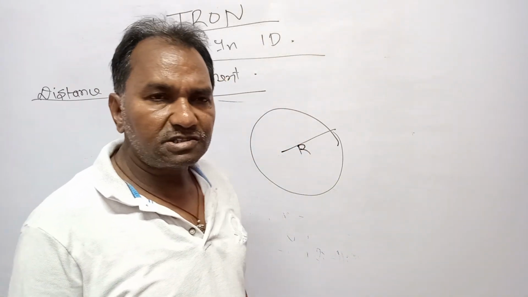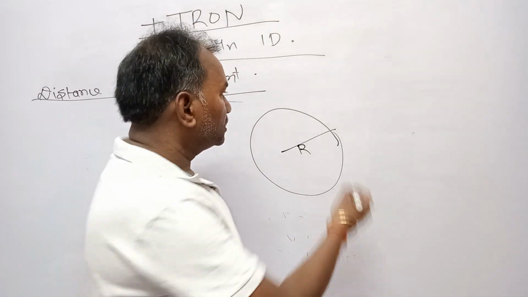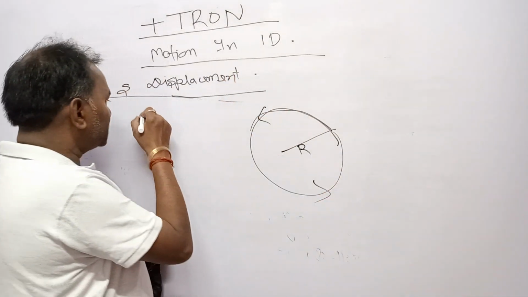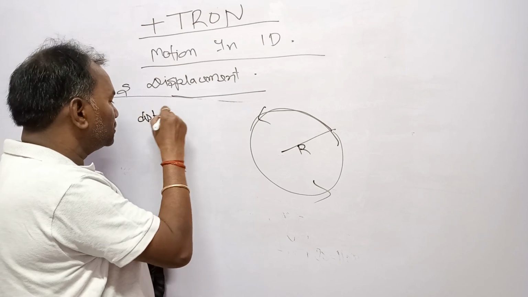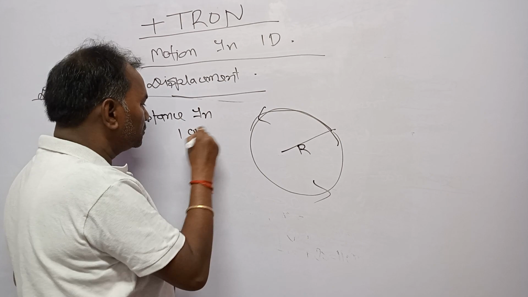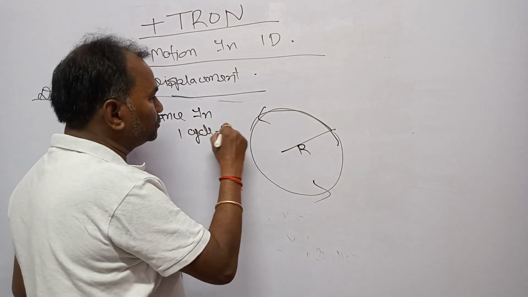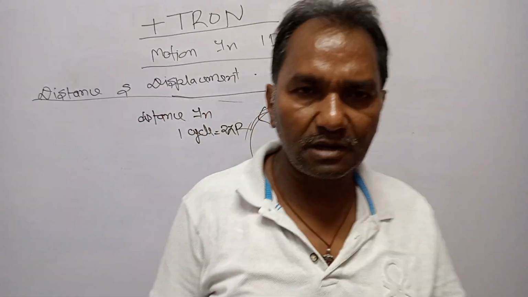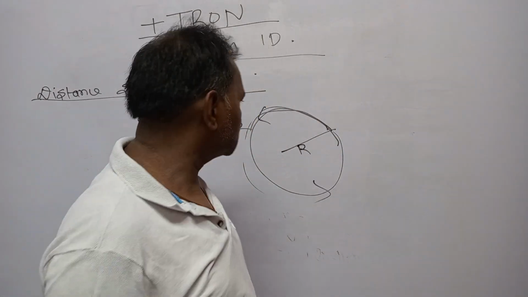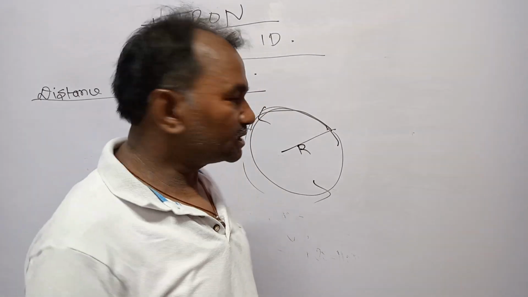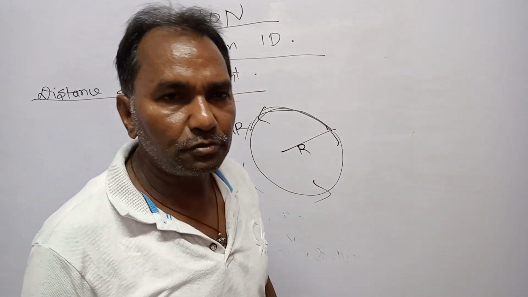Then the distance covered in one complete cycle will be equal to 2 pi r. You know, the actual path length will be equal to the circumference, or the distance covered in one cycle, 2 pi r. If there are n cycles, then the distance covered will be n into 2 pi r.